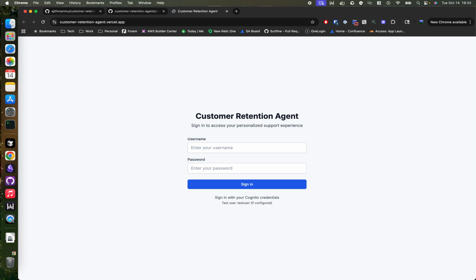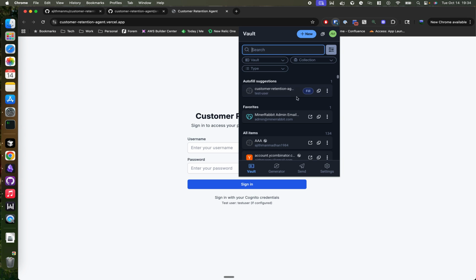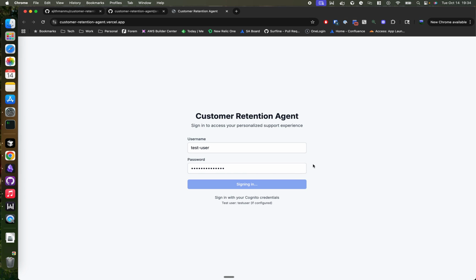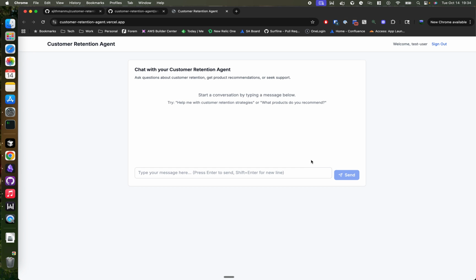All right, so let me show you how this actually works. I'm going to log in as a test customer here. Cool. So the front end just authenticated me via Cognito, and now it's sending JWT tokens to the AgentCore runtime with every message I send. The JWT token contains my user ID, which gets mapped to my actual customer ID in the Kaggle dataset in Athena for all the database queries.